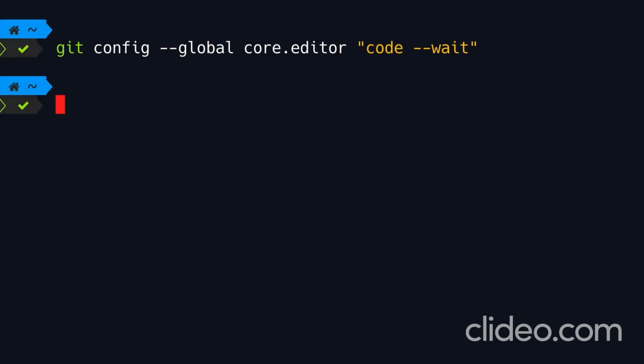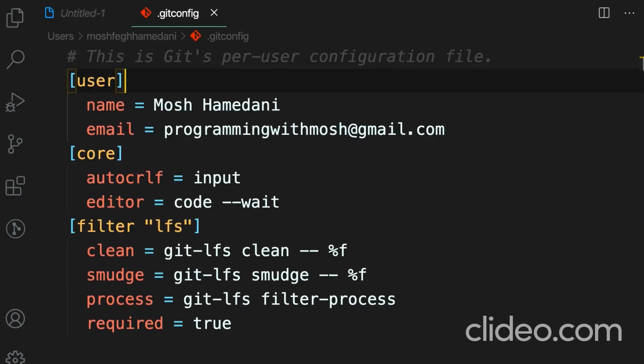Now, all these configuration settings are stored in a text file. We can edit that file using our default editor, in this case, VS Code. So we can type git config --global -e. This will open our default editor to edit all the global settings. Let me show you. So, all right, here's our configuration file. You can see the full path to this file on the top. The name of this file is gitconfig.